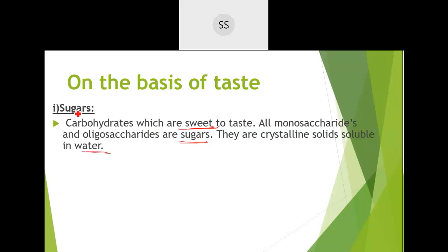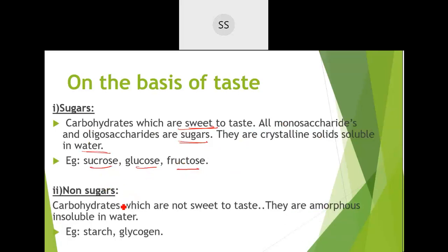Sweet in taste, so these are mainly made up of oligosaccharides and polysaccharides, because of the large number of carbon atoms, they don't get hydrolyzed that easily. When you put any substance in your mouth, especially a carbohydrate, only partial digestion takes place. Complete digestion happens in your stomach and then finally in the intestine. That is the reason you are not able to get that taste. Only the starting ones will break down easily, so they give you that taste. Examples are sucrose, glucose, and fructose.